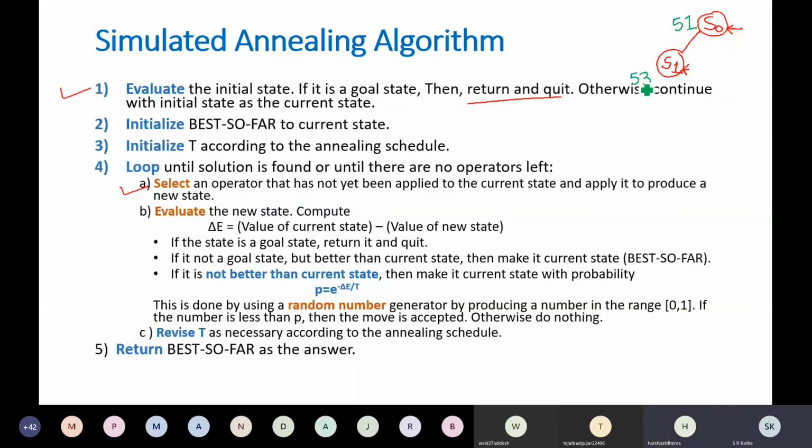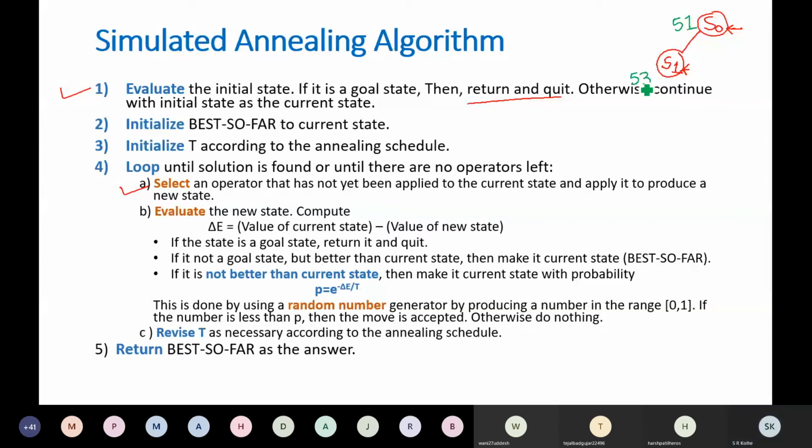S0. Why? Low cost. Right, correct. S0 is better because in simulated annealing our problem is always a minimization problem. Since it is a minimization problem, the state having lower cost will be the better state. Always you will be finding the state having the lower cost. Since S0 is better, its cost is 51. So H0 is better. So base so far will be H0 only, not S1.